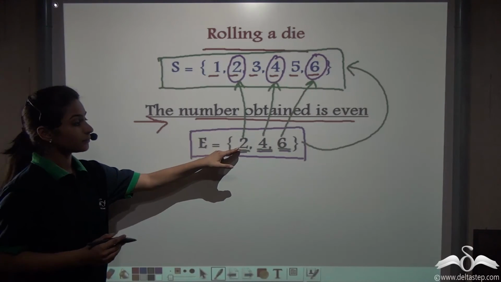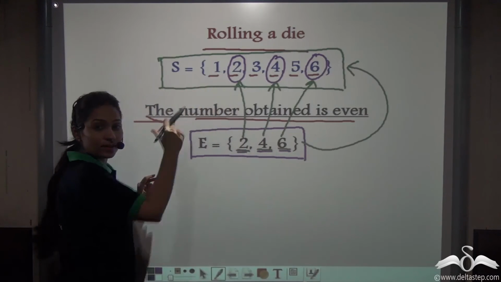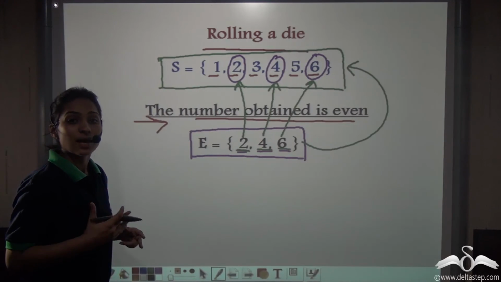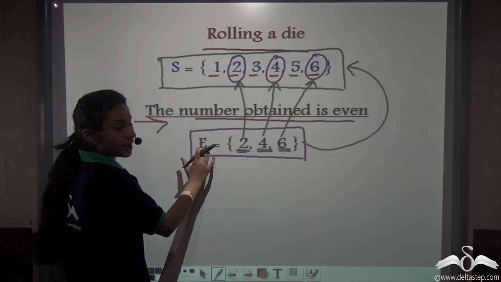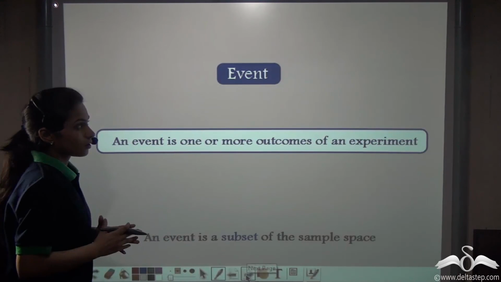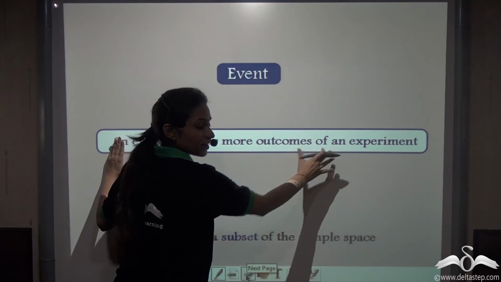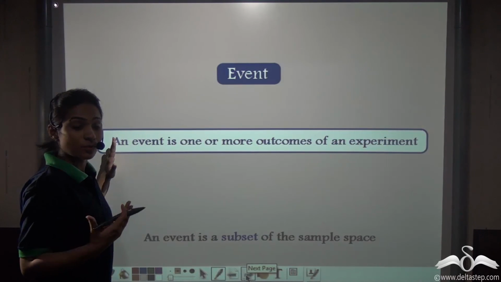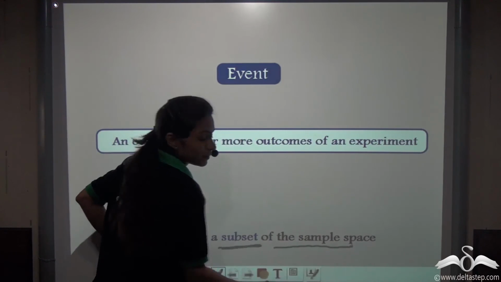And we've learned that when all the elements of a set belong to another set, we call it a subset. So you can say that an event is a subset of the sample space. So now you know that an event is one or more outcomes of an experiment, and the most important thing is that an event is a subset of the sample space.